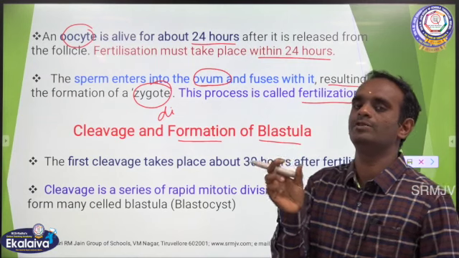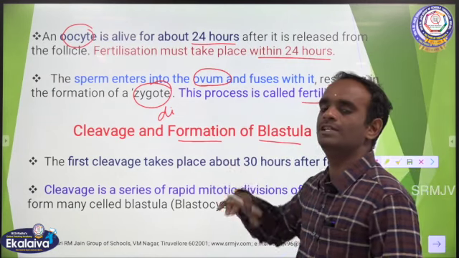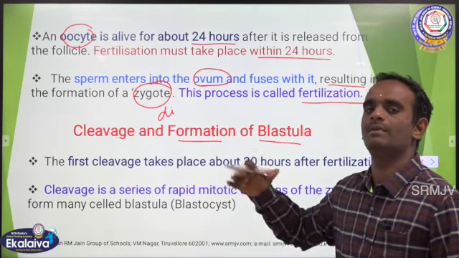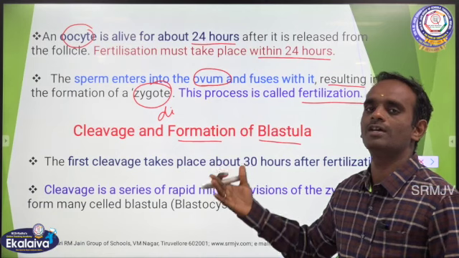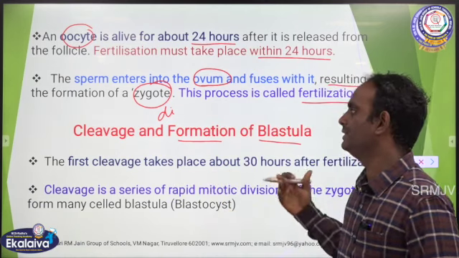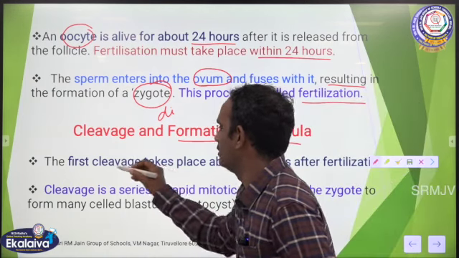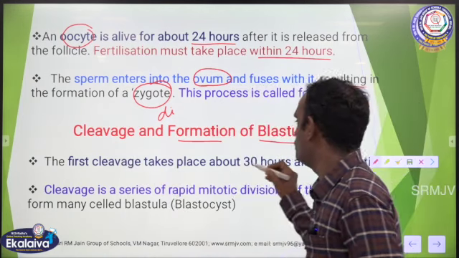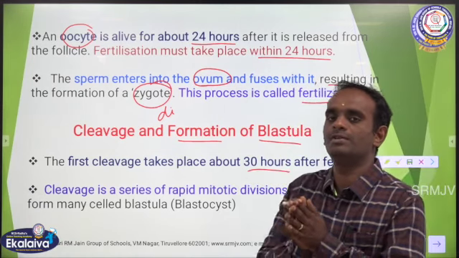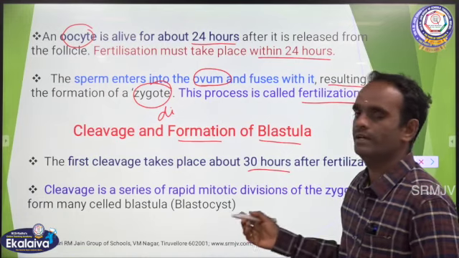Once the zygote is formed, it slowly divides, it cleaves into the 2 cell stage, then the 4 cell stage and multiple cell stages, called the morula stage, blastocyst, blastomere and gastrula. We are going to see all these in detail. First, the cleavage: the first cleavage takes place about 30 hours after fertilization, so the zygote divides into a 2 celled stage.